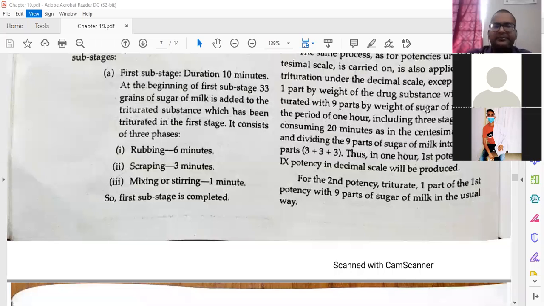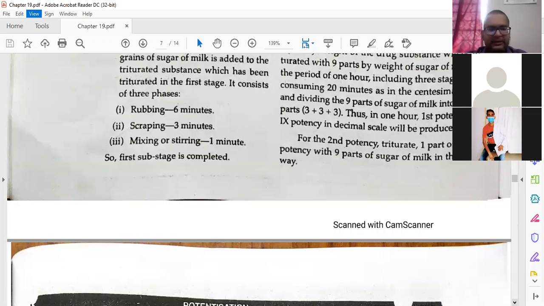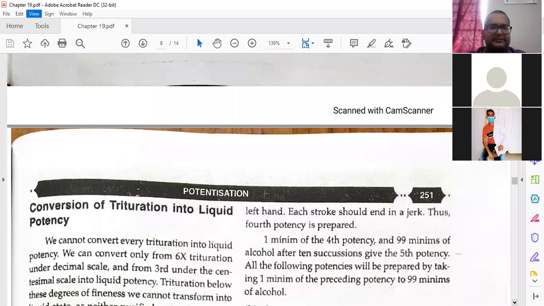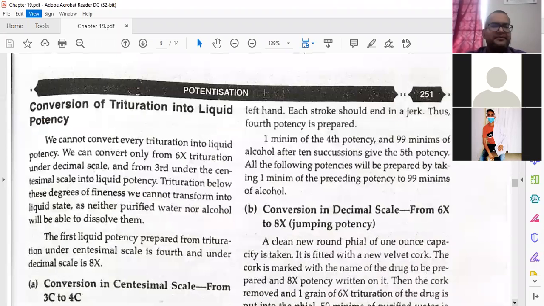Lucky, how will you make 3x potency? 3x potency, how will you make? Try. Sir, one part of the crude drug and the vehicle. No, you will not take crude drug. Okay, one part you will take. If I tell you to make second x potency, one part you will take, and 9 parts of sugar of milk.